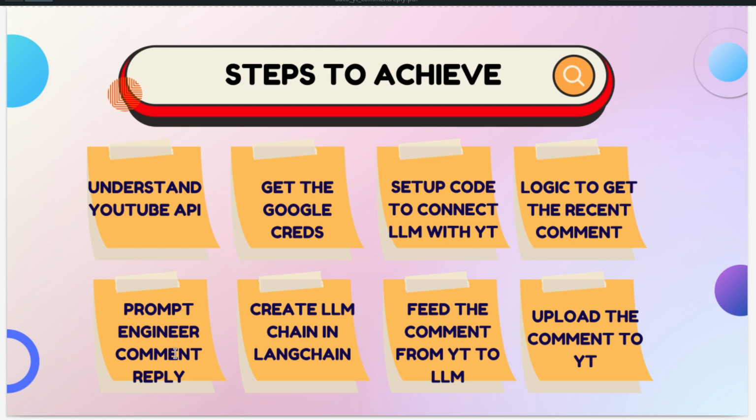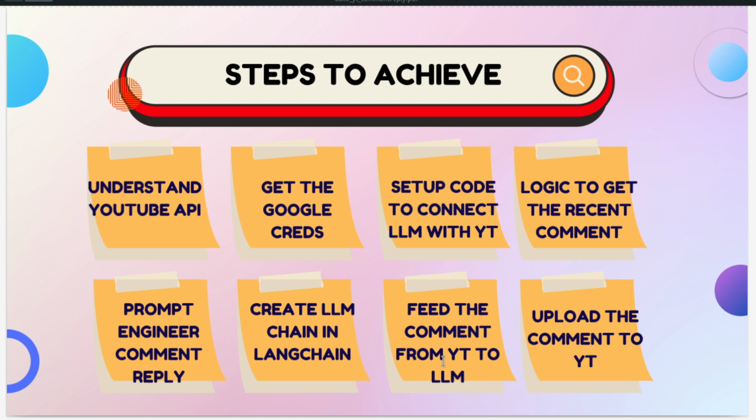Prompt engineer the comment reply. This is going to be a little more involved, and the example that I am taking is pretty simple, and I am not going to use it in production. However, when you go to production, prompt engineering and evaluating the prompts in more detail is important. Creating the LLM chain in Langchain will help you use the prompt that is getting engineered.